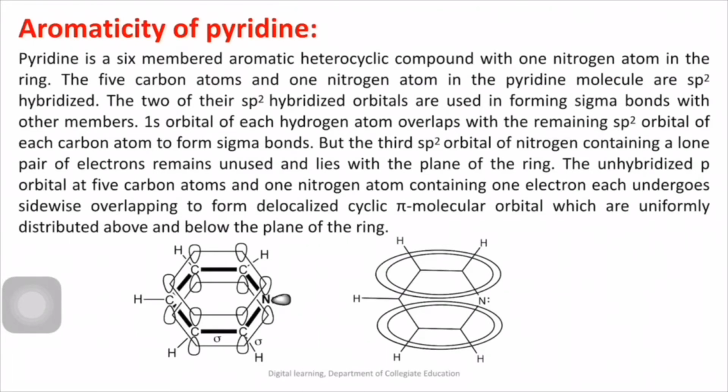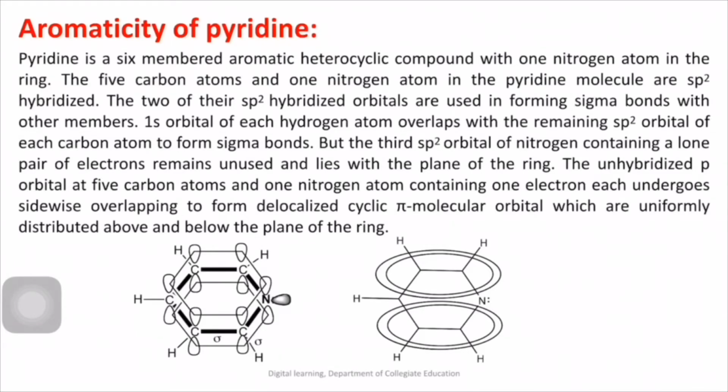The other sp2 hybrid orbital of carbon overlaps with the 1s orbital of the hydrogen to form 5 C-H sigma bonds. Whereas the sp2 hybrid orbital of the nitrogen having the lone pair of electrons remains unused. Okay, and it lies in the plane of the ring.